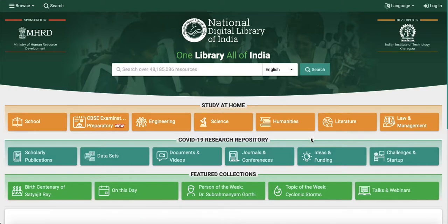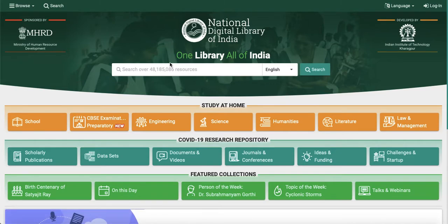As today in the series of National Digital Library of India website, how we can access and get the most out of this, I am going to discuss how faculty can take maximum advantage of this National Digital Library of India, which is one library for all of India. It is developed by IIT Kharagpur, and they are managing everything related to the development of this National Digital Library of India portal, which is NDLI, and it is sponsored by MHRD, Ministry of Human Resource and Development of India. Okay, so in this session, I am going to get it started.